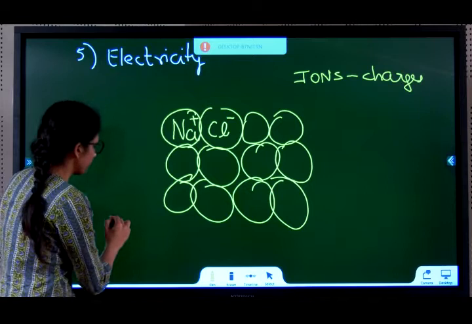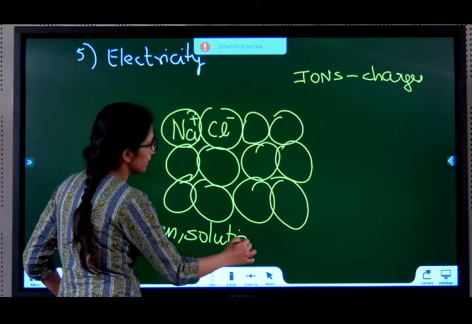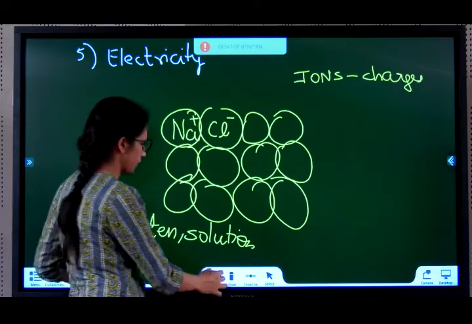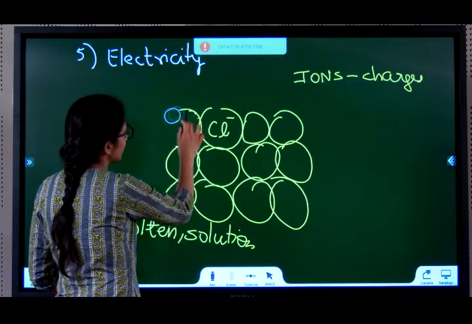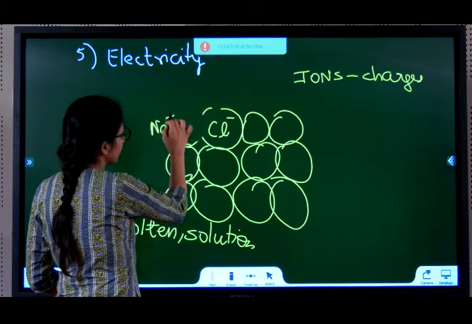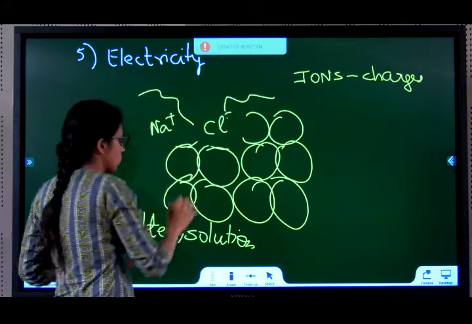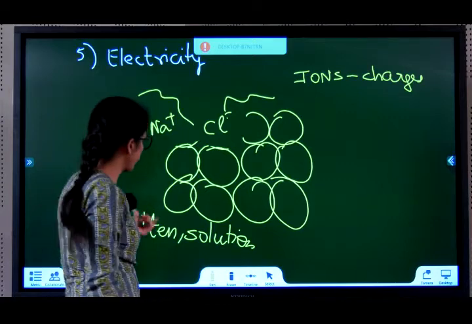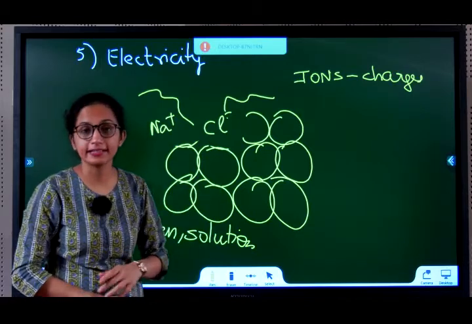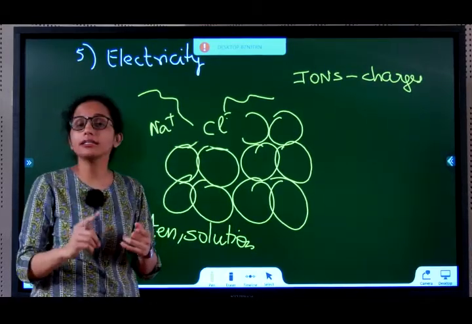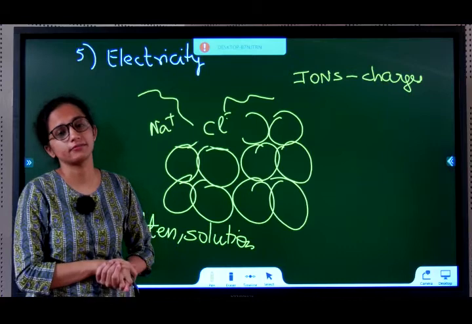But in molten state or solution state, once I put it in molten state, now there is enough energy to break the bond. These ions become free. This Na plus will become free. Cl minus will become free. They are free to flow. So, in molten state or solution state, the ions can flow. The ions contribute as charges, and therefore we can say electricity is conducted. So, ionic compounds do not conduct electricity in solid state, but do conduct electricity in molten or solution state.